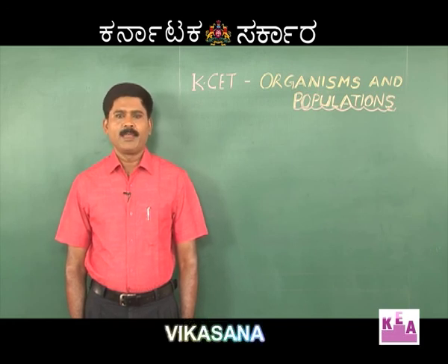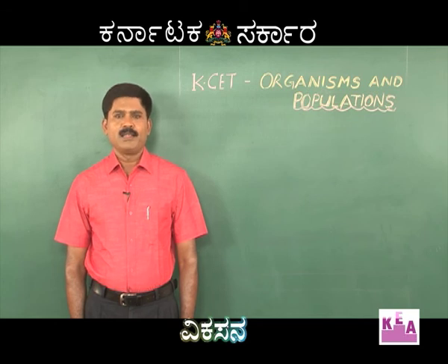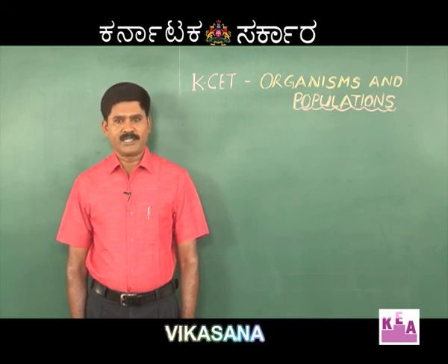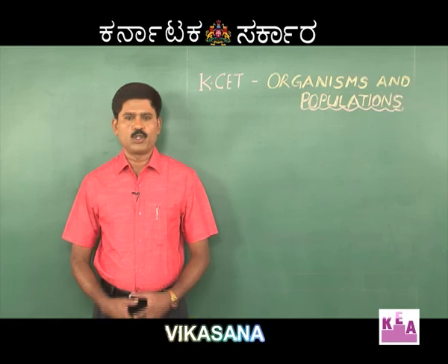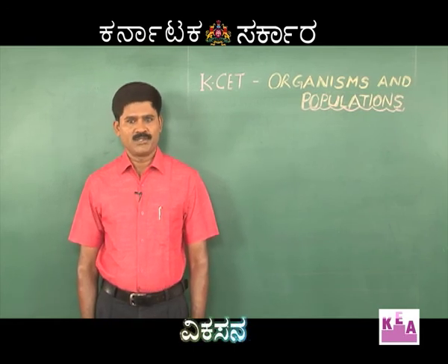In this session, I will be discussing CET questions related to the chapter Organisms and Populations and Ecosystem. As for the weightage of marks, 3 marks are allotted for chapter 13 and 2 marks are allotted for chapter 2. Altogether, there will be 5 questions from these 2 chapters.